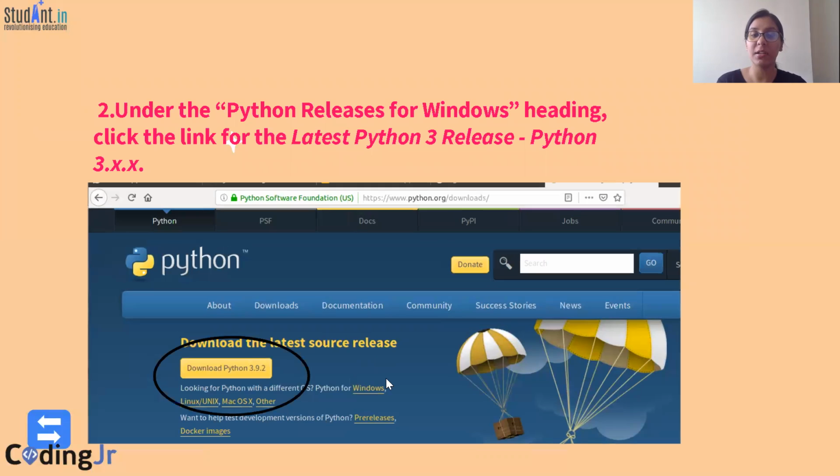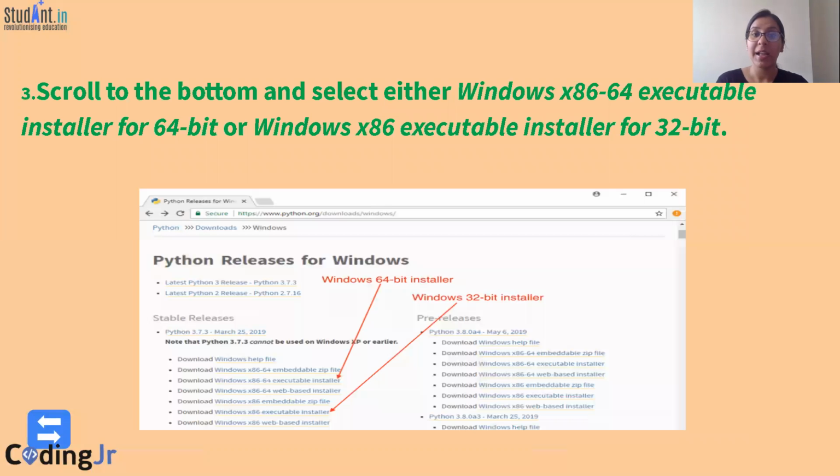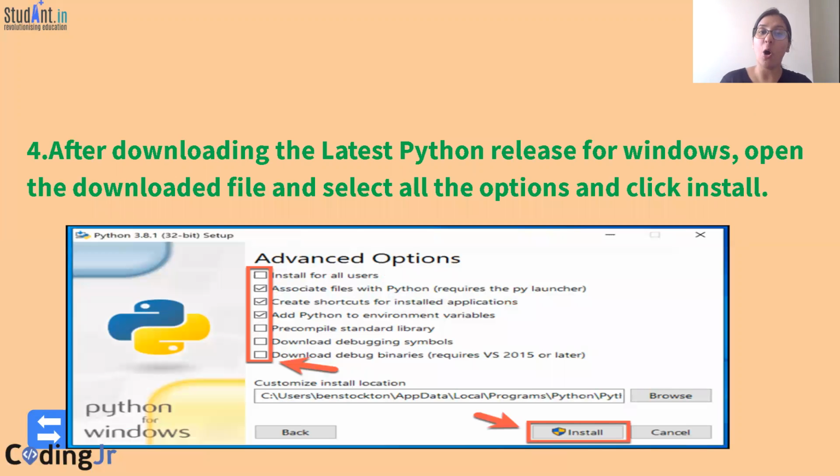Then you will see the option latest source release. Now download the latest version, that is Python 3, and install either the Windows executable for 64-bit or the Windows executable installer for 32-bit. Then you will see that there is a screen. Click all the options on the screen and install.